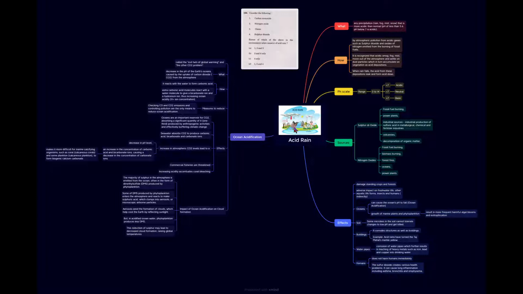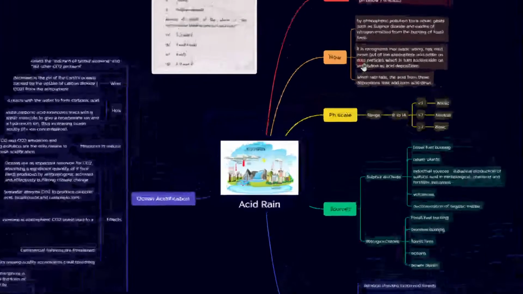Today we are back with one more topic, acid rain. This is also one of the questions from UPSC 2022 prelims. So let's look at what is acid rain, how is it formed, what is meant by pH scale, what is the range, and what are the sources of acid rain and the effects from the acid rain. And also we look into ocean acidification, which is one of the major problems from the acid rain. So we'll also look deeper into ocean acidification. Let's get started. So what is acid rain?